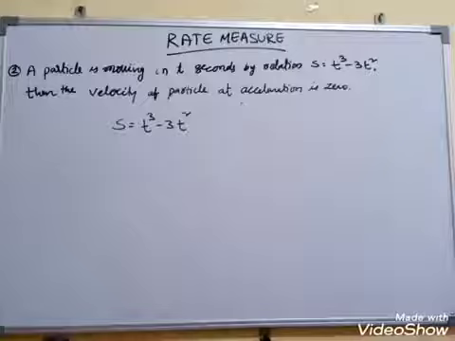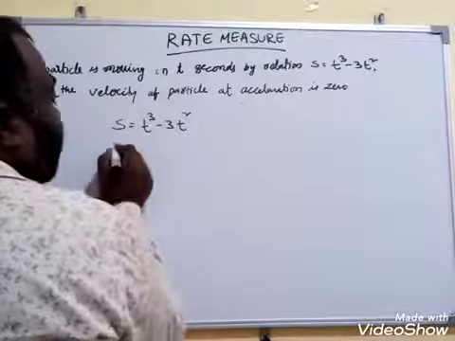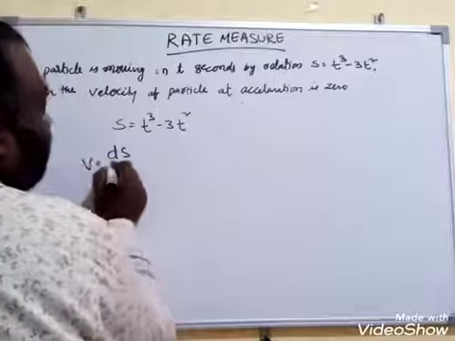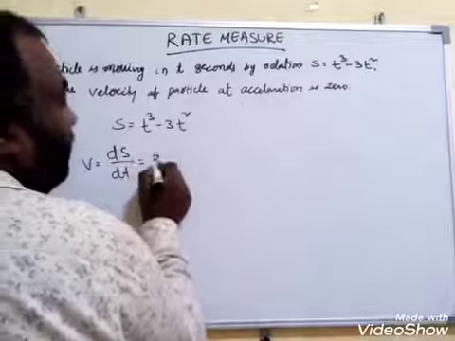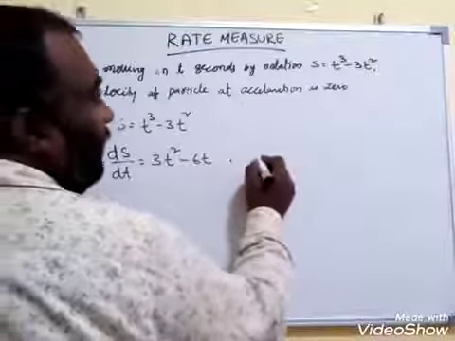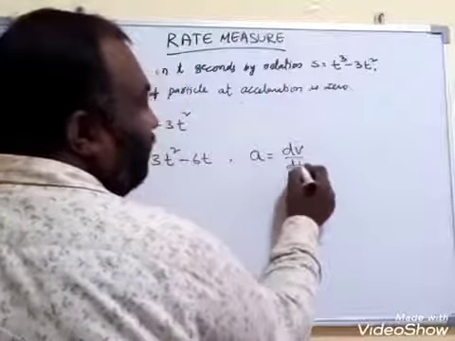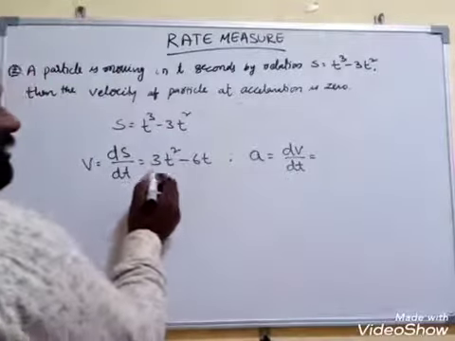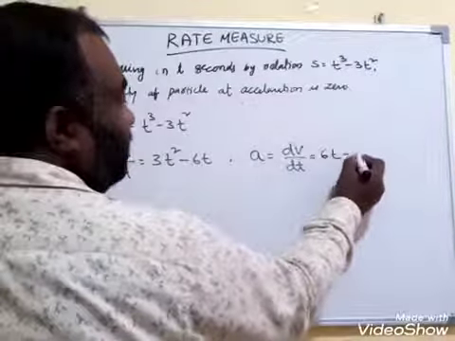They ask for the velocity of the particle when acceleration is 0. First, what is the velocity of the particle? v is equal to ds by dt, which is 3t square minus 6t. Further, acceleration, what do you know? a is equal to dv by dt, which gives 6t minus 6.